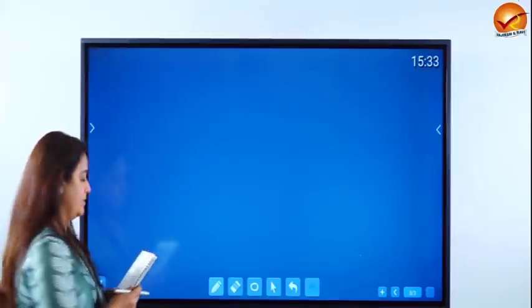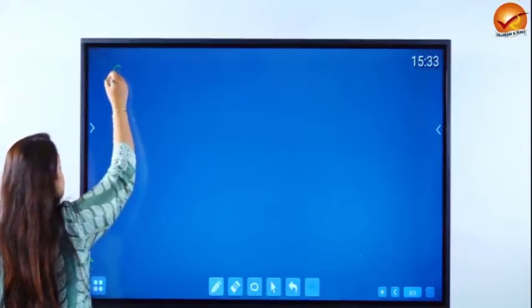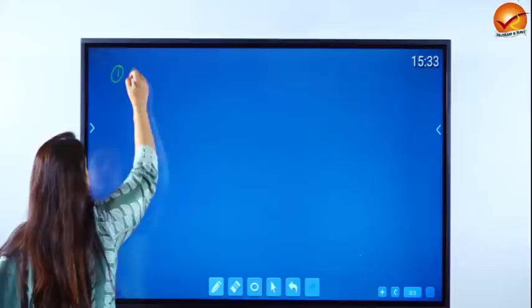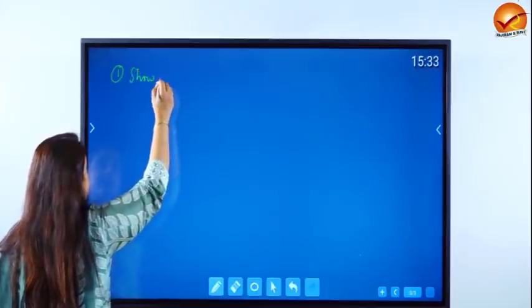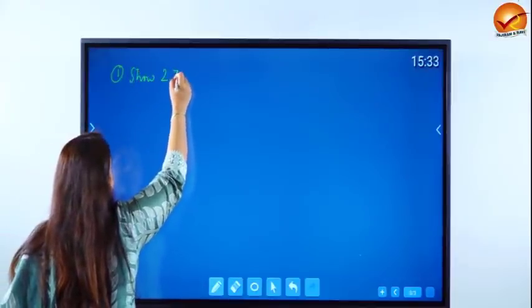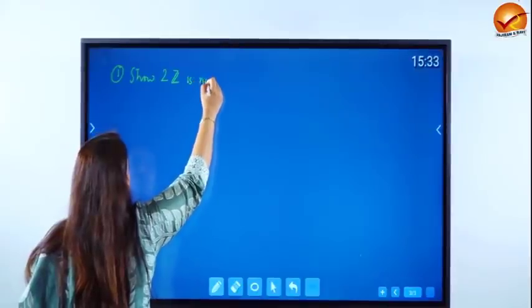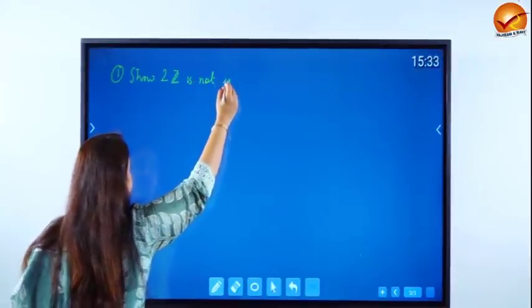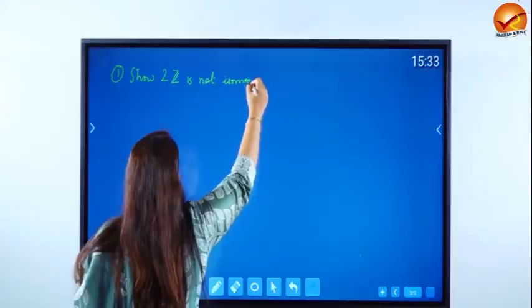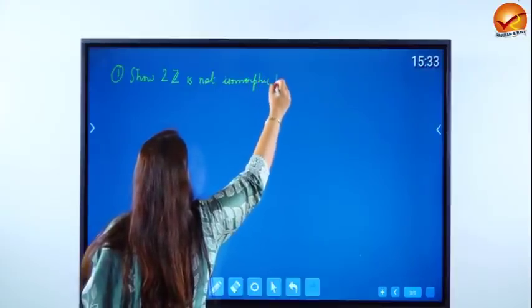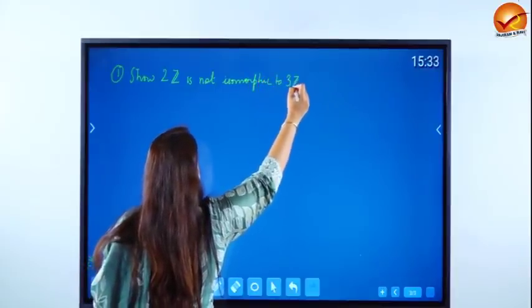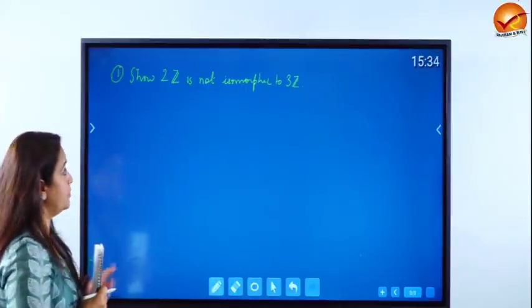From the notes in the test series, there are about 3 questions that I am listing down for your practice. Show that 2Z is not isomorphic to 3Z. Now, how is this similar to the previous question?